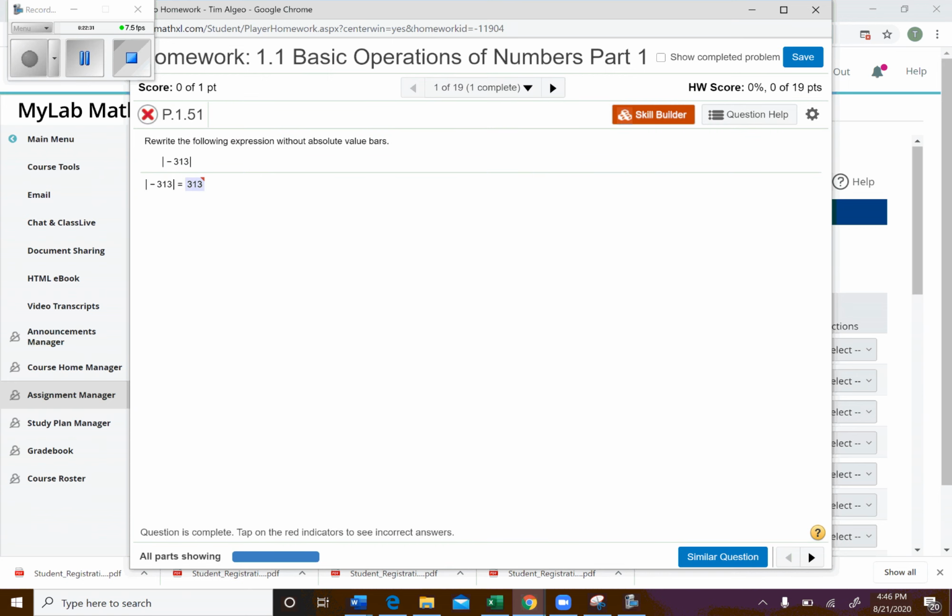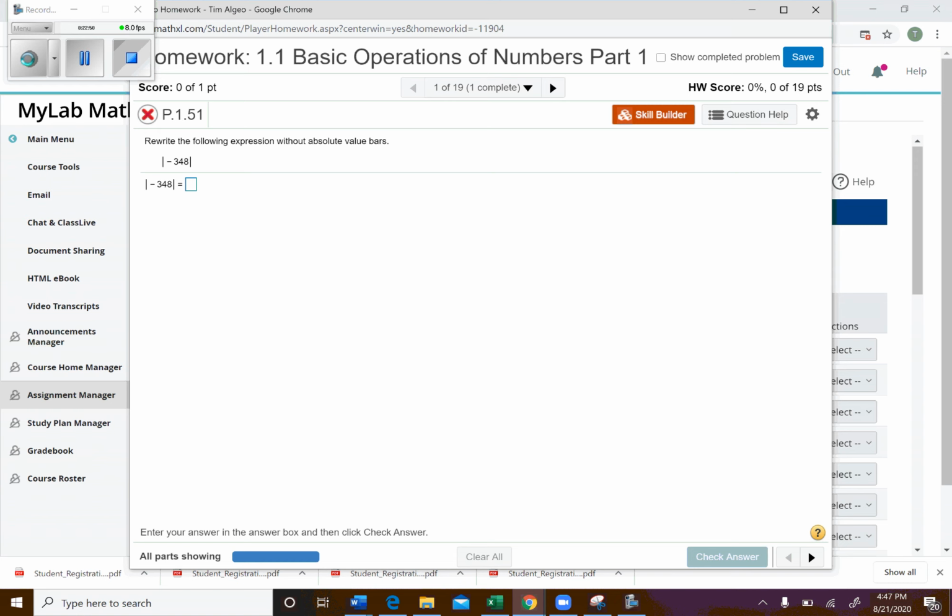Oh man, I got it wrong. So what can I do? Can I still get that one right somehow? Yes. If you click similar example, it'll pop up another question just like the one I just worked on. And you can do that up to 5 times. So you should be able to get 100 on every homework assignment, okay?